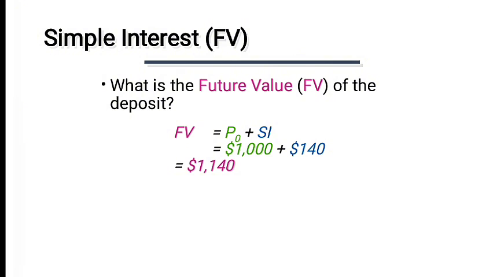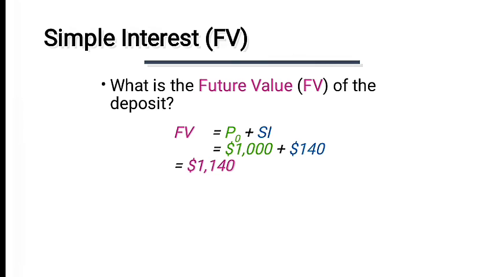The formula is: future value FV is equal to P naught, the present value of the deposit today, plus SI, the simple interest. The simple interest formula we studied on the last slide is SI equals P naught times I times N. So we have $140 from the previous slide and a present value of deposit of $1,000.